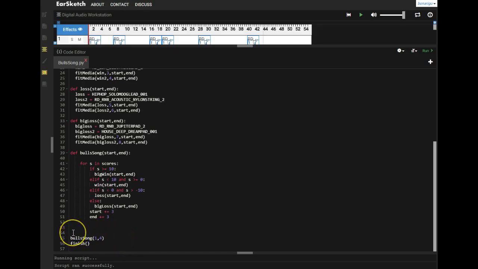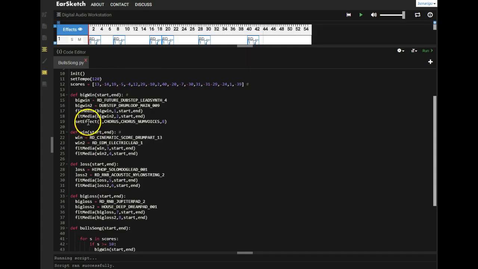Now remember, before line 55, nothing would happen. If you run this program, no music would play, no music would show up because you never called any of the functions. So I call Bulls song, and it says 1, 4. So that means that start is 1 and end is 4. So the first time through the loop, it's going to play the big win. So you go up to big win. It says big win from start to end. So that means the two fit medias here are going to go from 1 to 4.